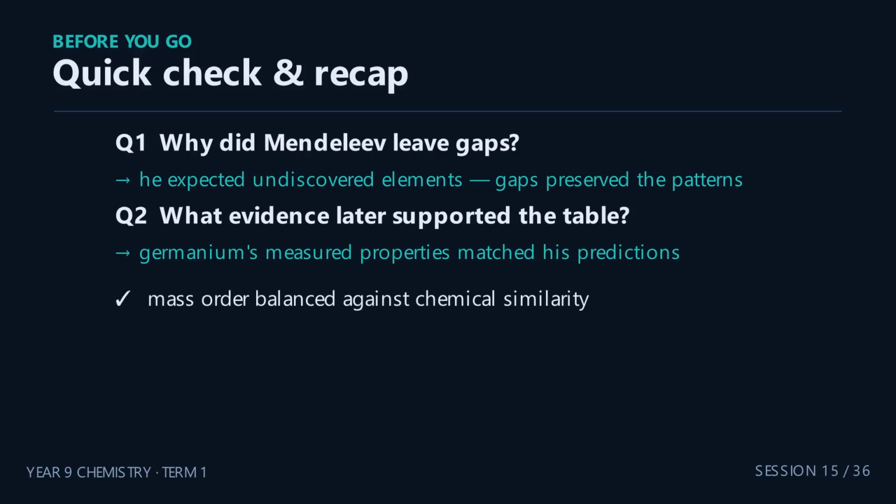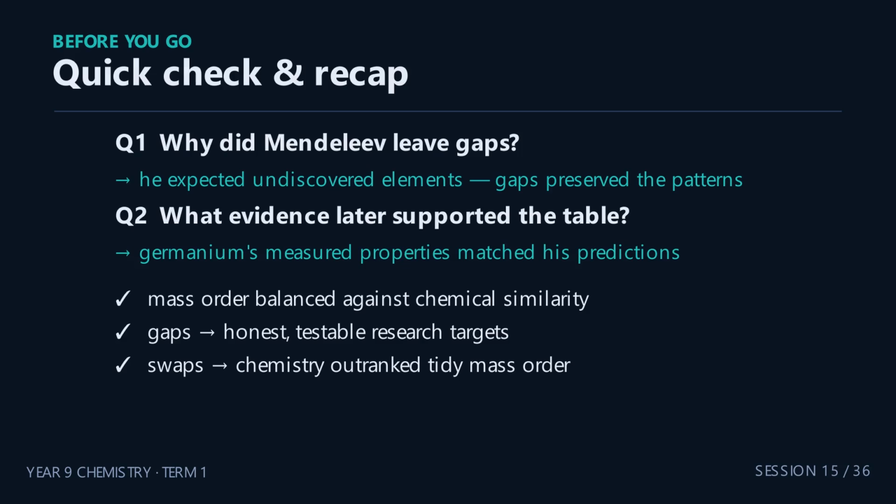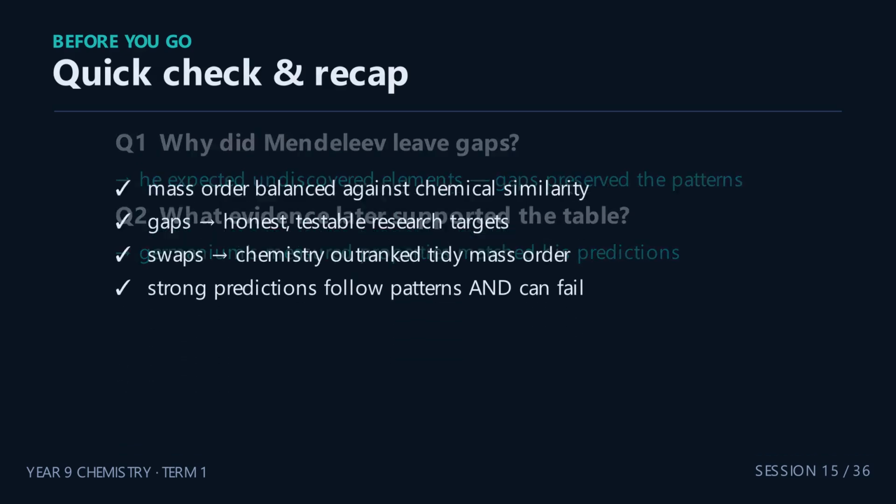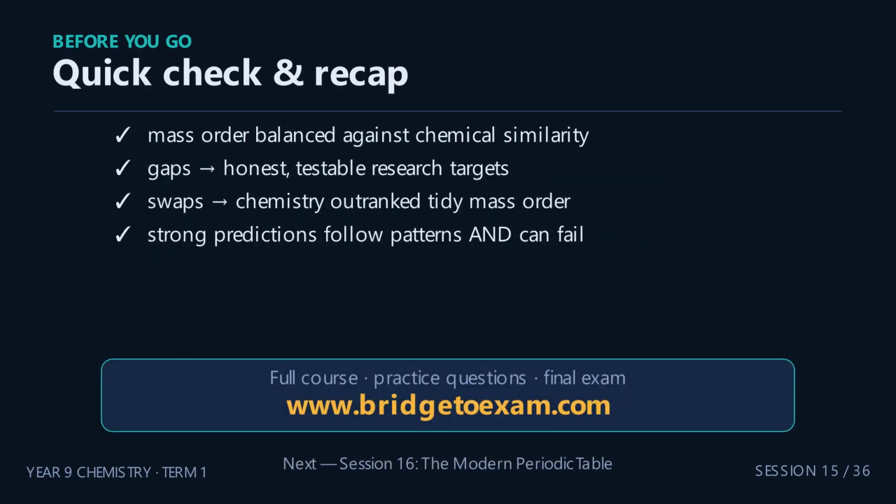Your recap. Mendeleev balanced mass order against chemical similarity. He left gaps, swapped order when properties demanded it, and made predictions that later discoveries confirmed. Next session, the modern periodic table, and the single change that fixed every anomaly.